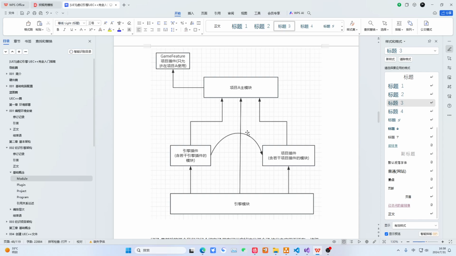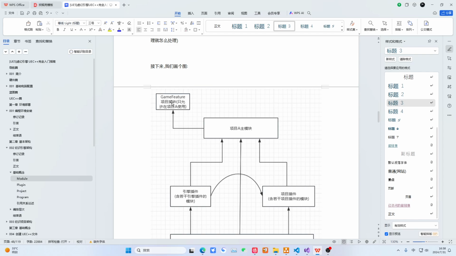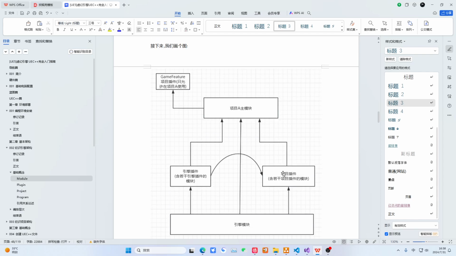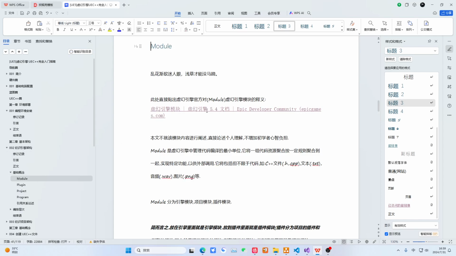No problem, but note that the game feature project plugin is a very special plugin. That is, the game feature project plugin can reference assets within the project, but it is only allowed to be used in this project. However, our usual project plugins, look at this line, it points to the project. Inside the project plugin, it cannot use the project's resources. That is to say, I am a project plugin, and many of my projects use this plugin, so this plugin of mine cannot use the project's resources. We will emphasize this concept later.